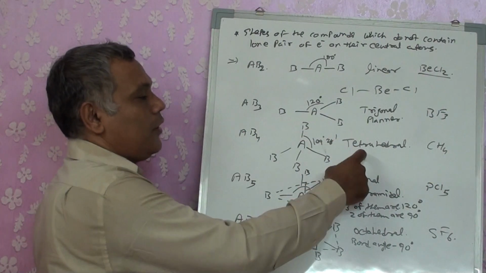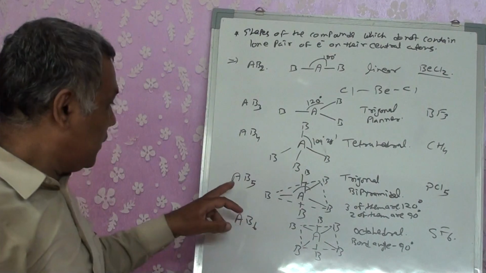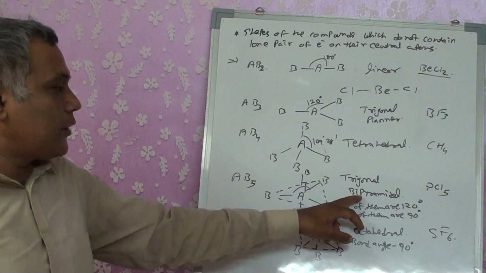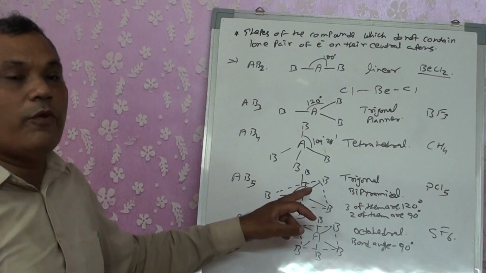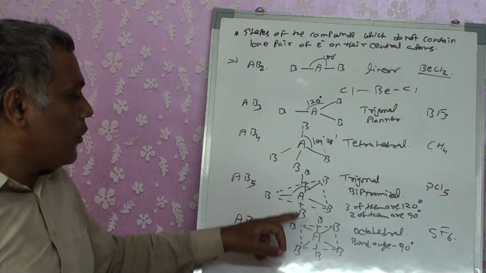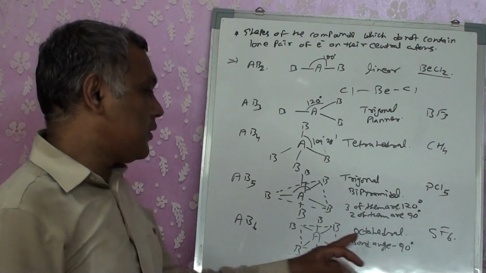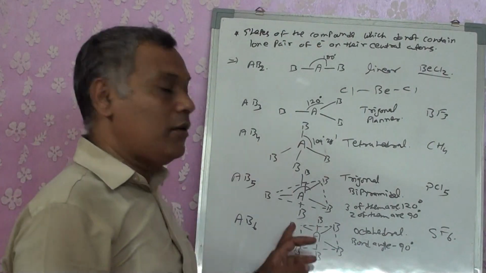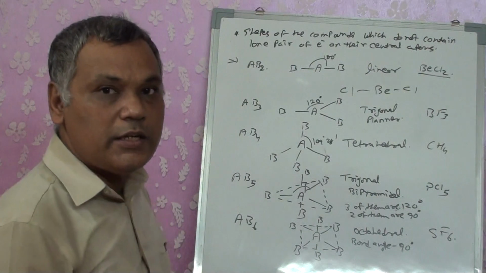AB4 tetrahedral with bond angle 109 degree 28 minutes. AB5 trigonal bipyramidal, with 3 of them forming 120 and 2 of them, top and bottom, forming 90. AB6 octahedral, where the bond angle formed by them is 90 each.